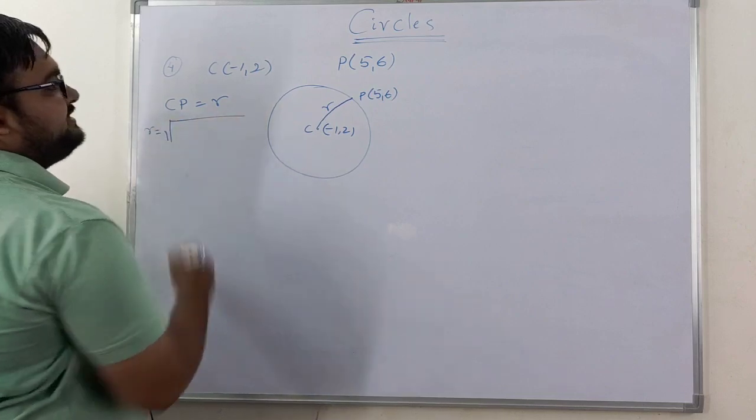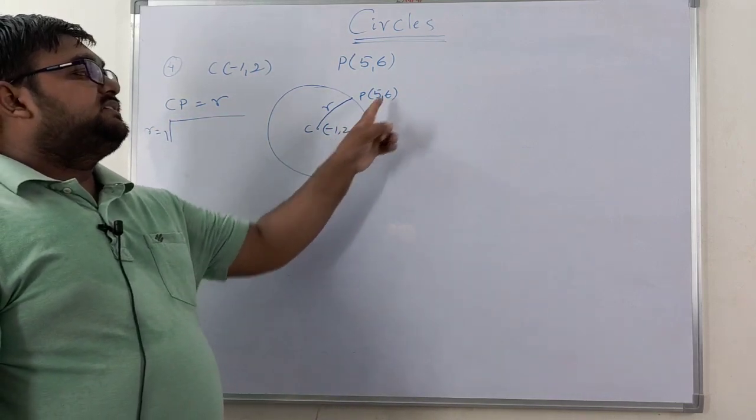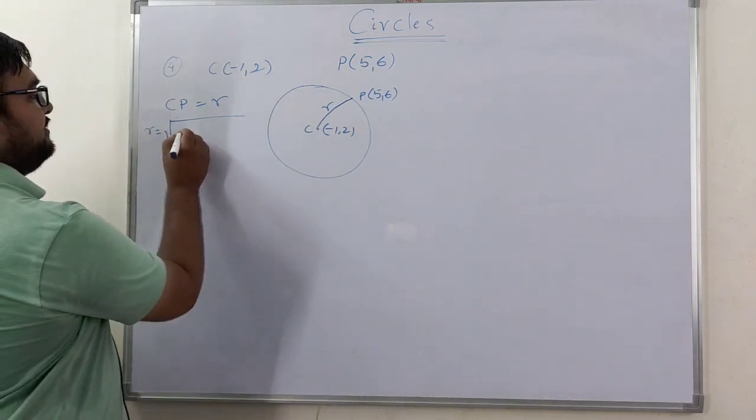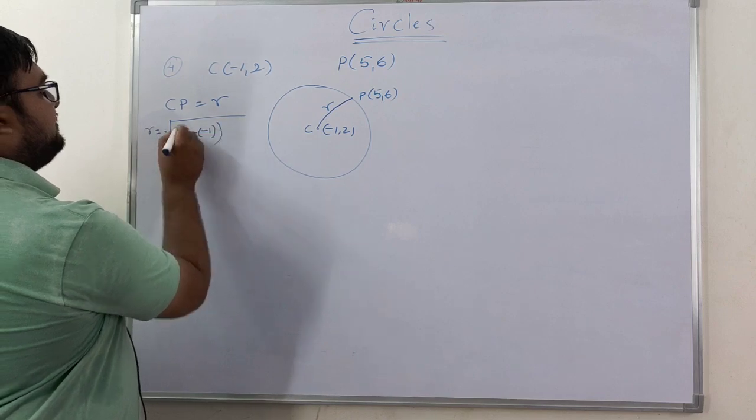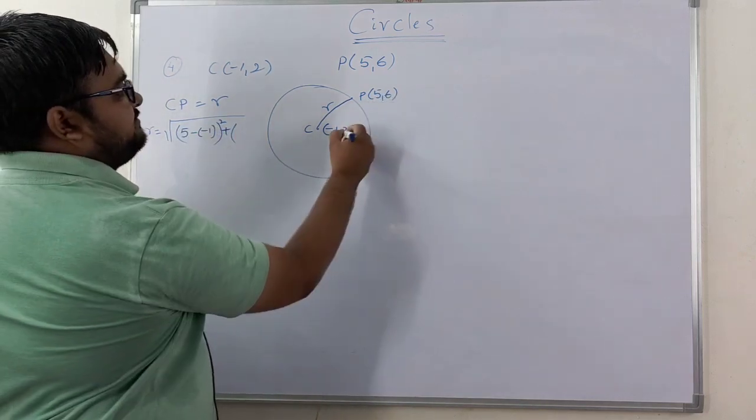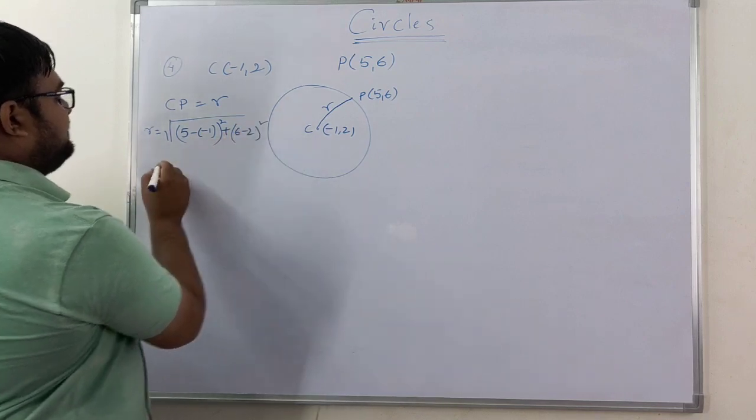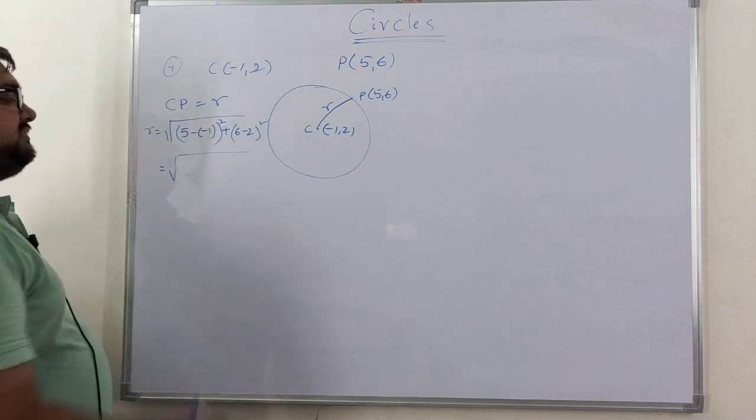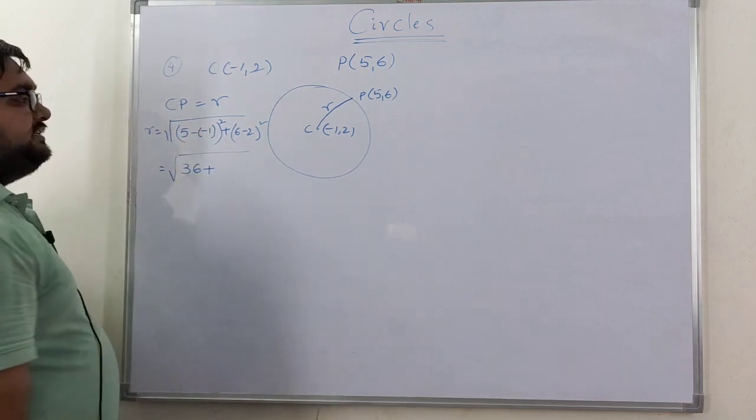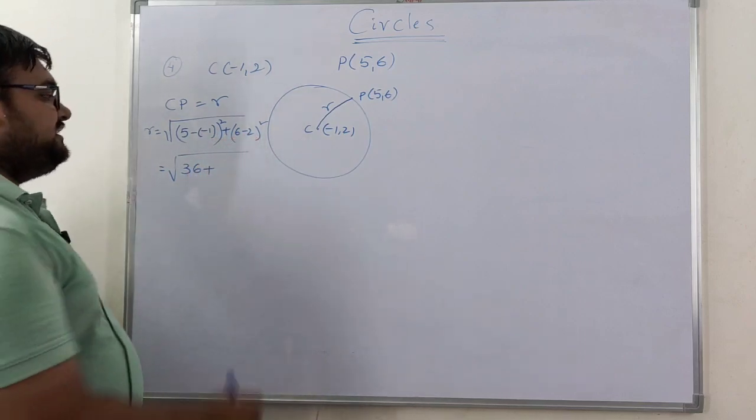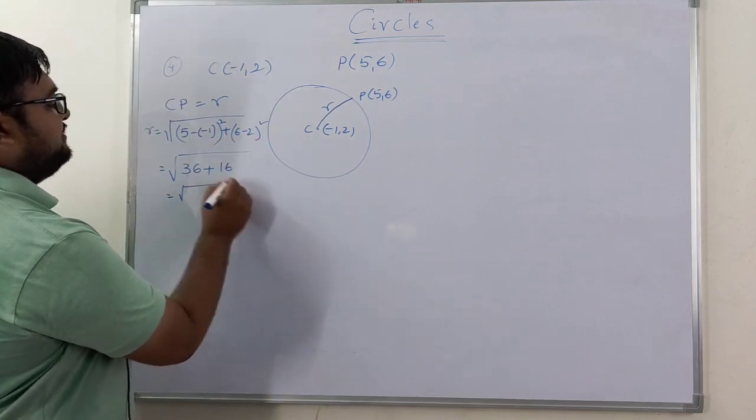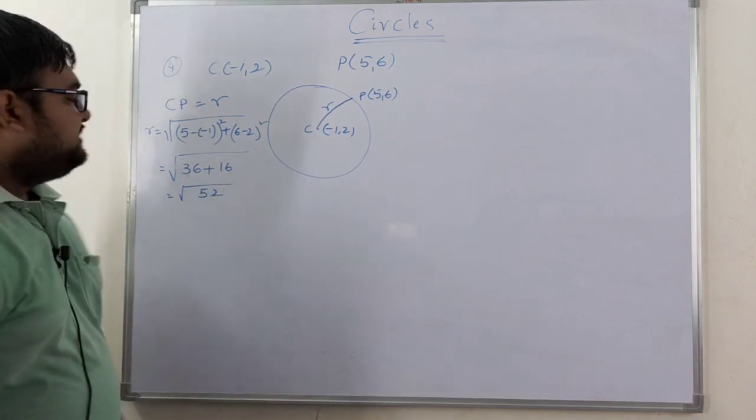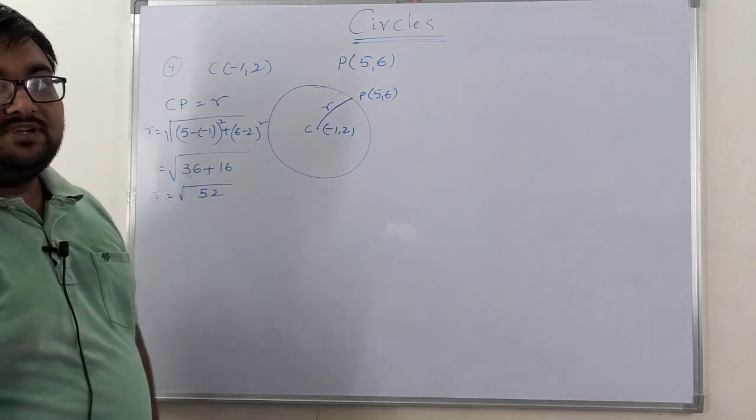So the distance between those 2 points is nothing but the square root of x2 minus x1 whole square plus y2 minus y1 whole square. Then what we are going to get? 5 minus of minus 1 whole square plus 6 minus 2 whole square. So 5 minus of minus 1 is nothing but 5 plus 1, which is 6. 6 square is 36. 6 minus 2 is 4. 4 square is 16. So 36 plus 16 is 52. So the radius of the circle is square root of 52.